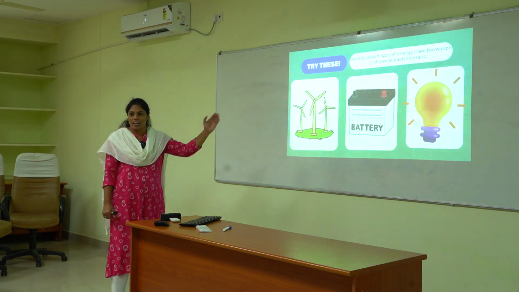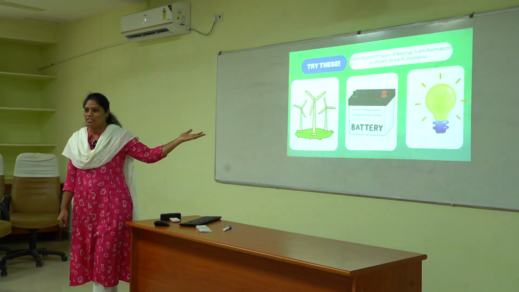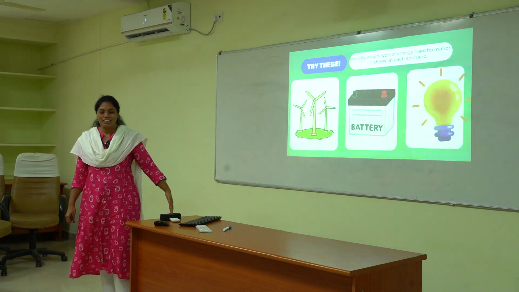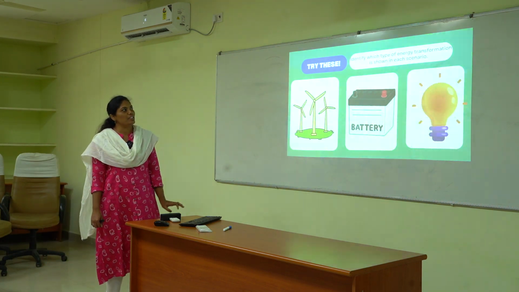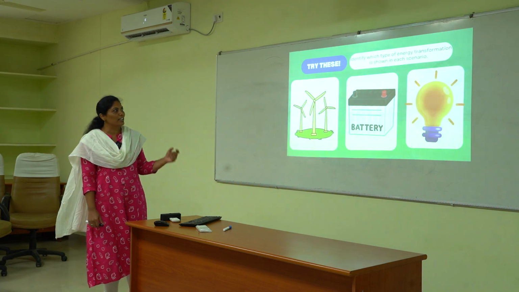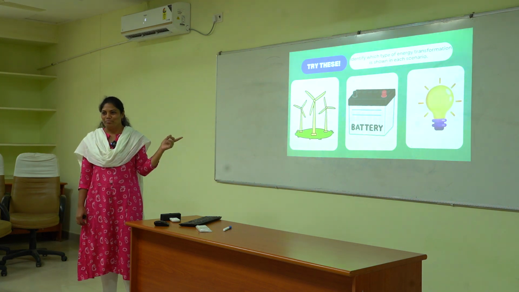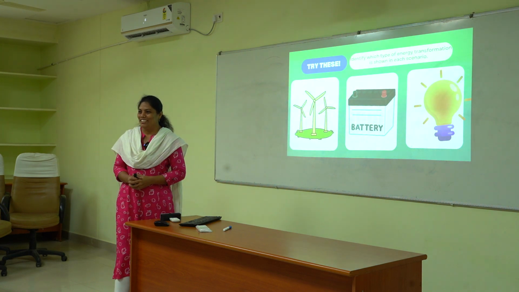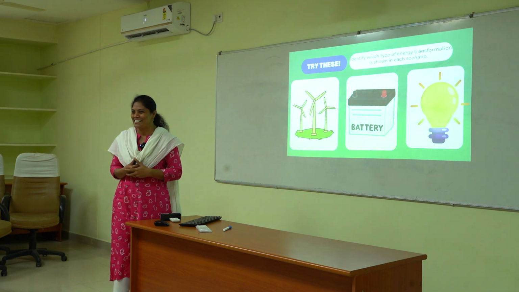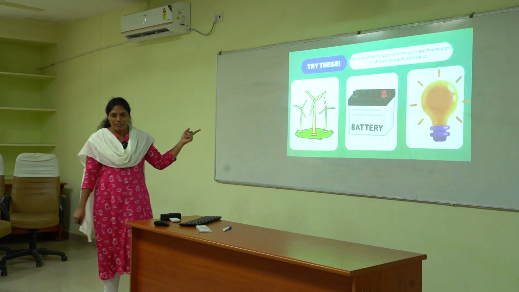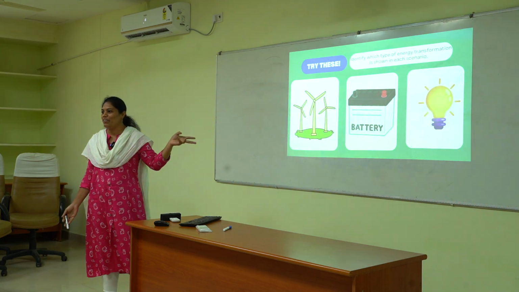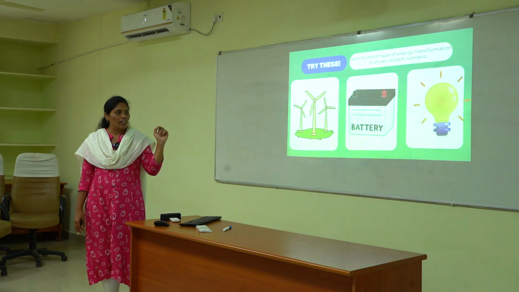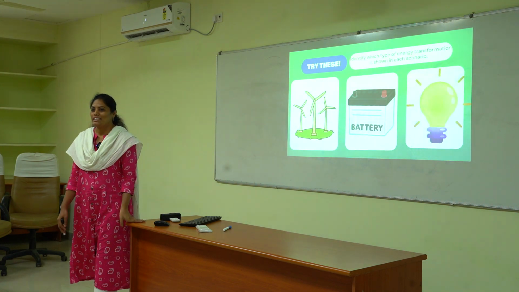Now, you can try this. I gave 2 examples now. Everyone, you can try this. Try to identify which type of energy transformation is shown in each scenario. You can write. We'll see later what your answers are. The first one, everyone knows, is the windmill, the second one is the battery, and the third one is the electric bulb.